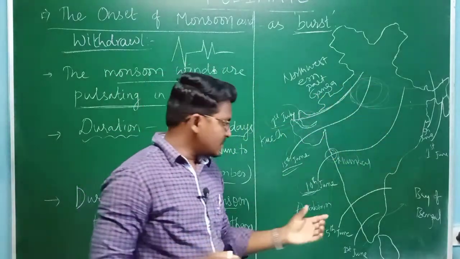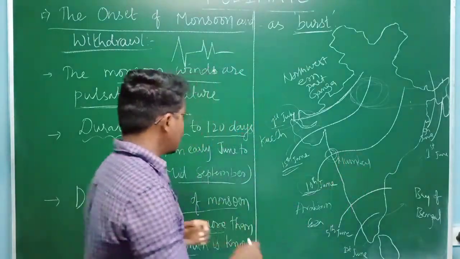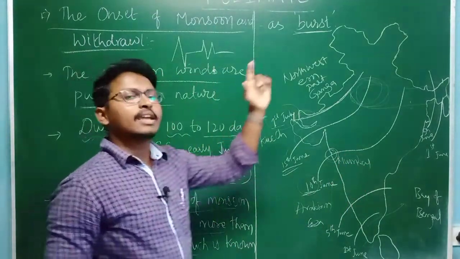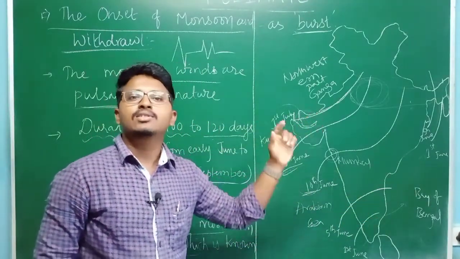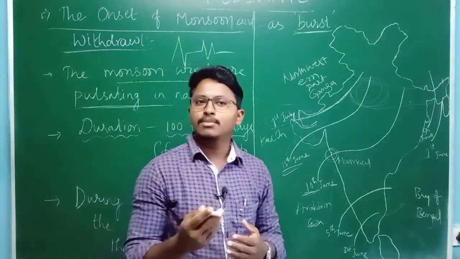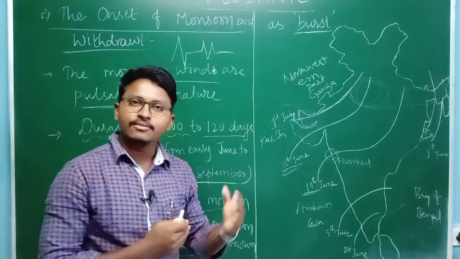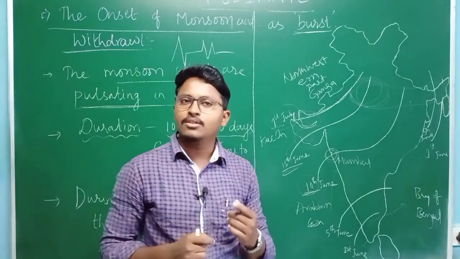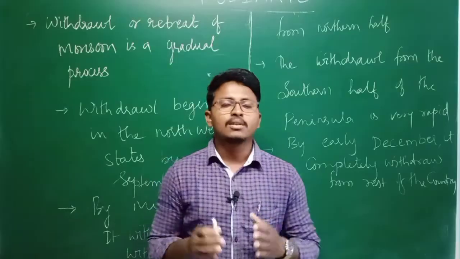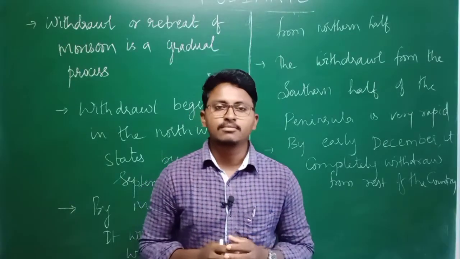So from the first week of June to mid-September, you can find these monsoon winds throughout India, and slowly from the month of September onwards, they will start withdrawing from the Indian subcontinent. So we will see from when onwards they will be withdrawing. Let us discuss the withdrawal of the monsoon.